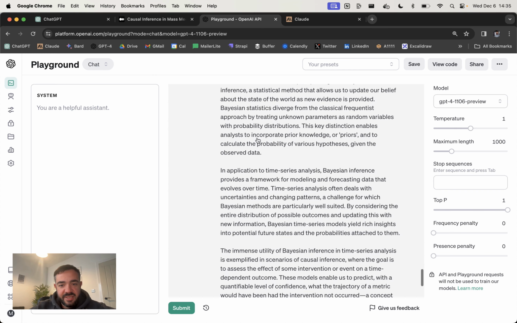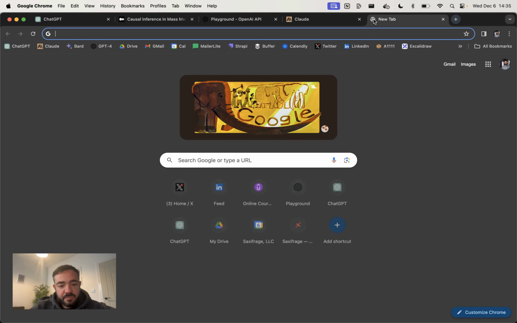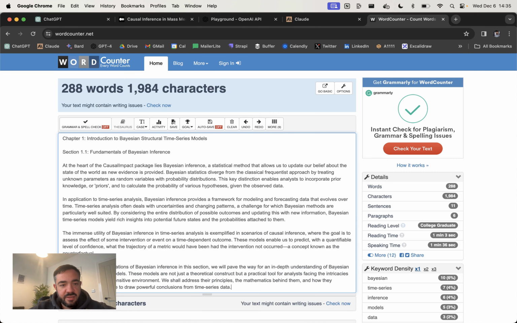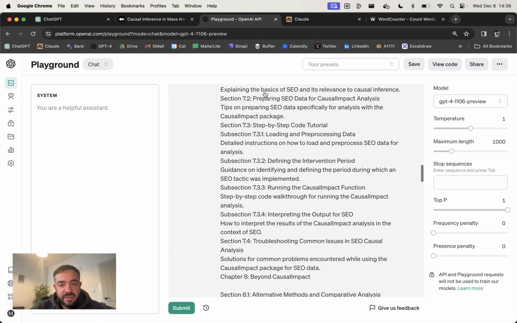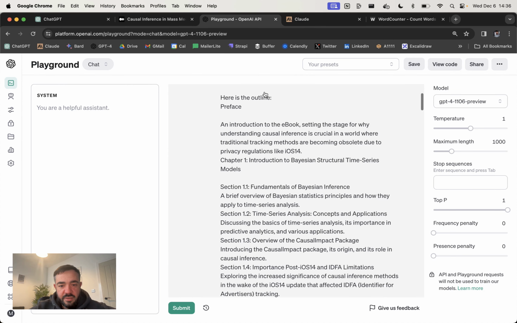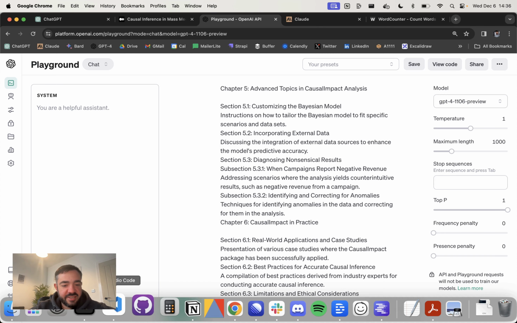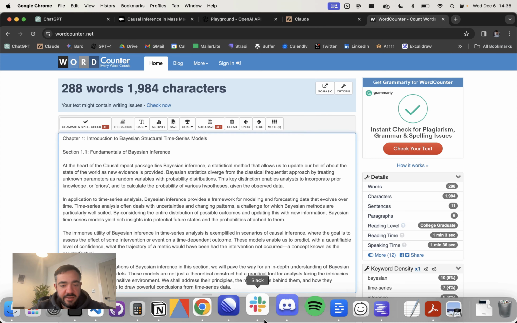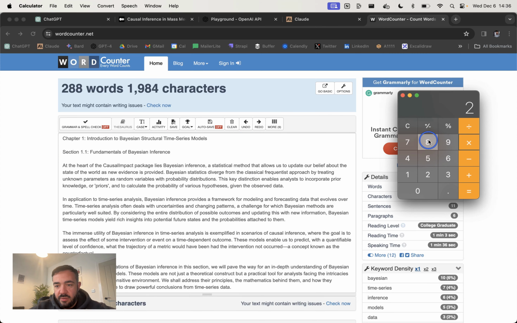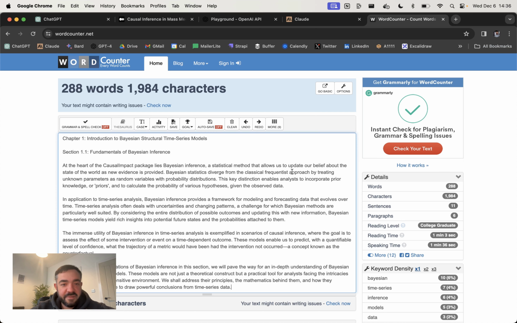You keep going with this, and you can see here, if I just copy and paste, let's use a word counter. So here we've got about 288 words for this first section, section 1.1, and it looks like about 20-30 sections here. So let's say 25 times 288. So it's a 7,000 word essay we're going to get, and it's going to take us probably another 15 minutes to get this. So within an hour you could have a 10,000 word ebook, which is pretty powerful.